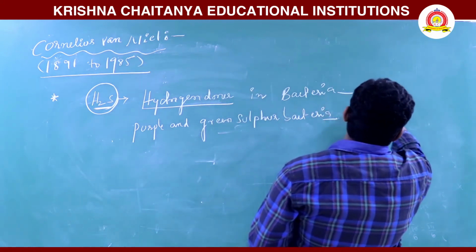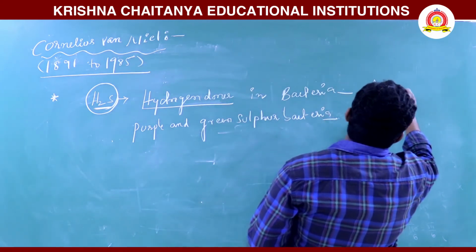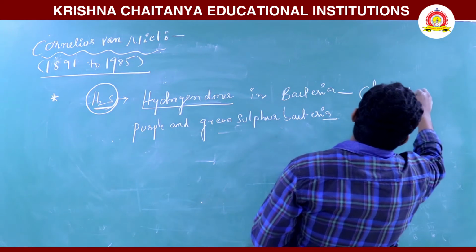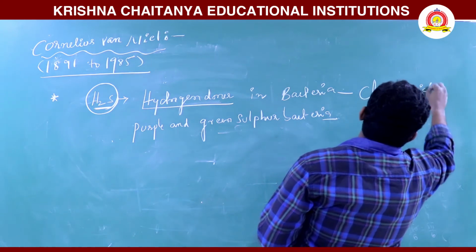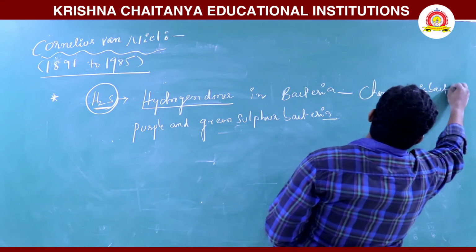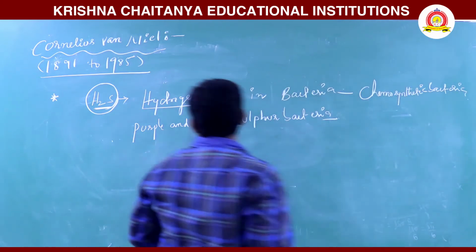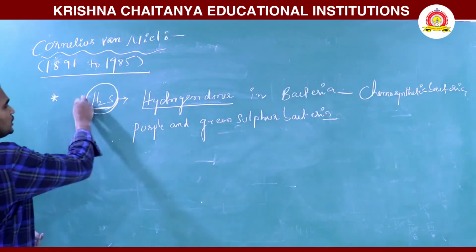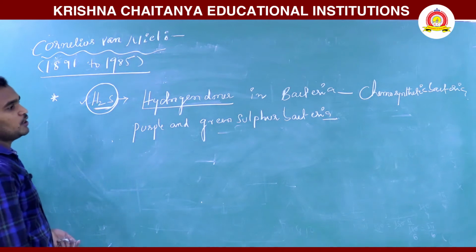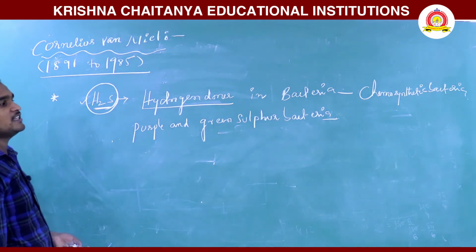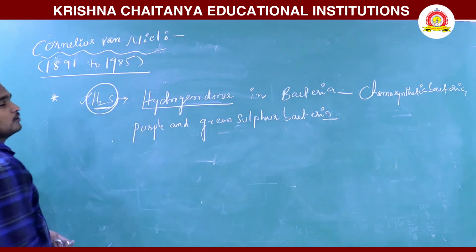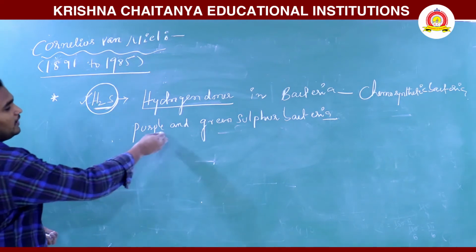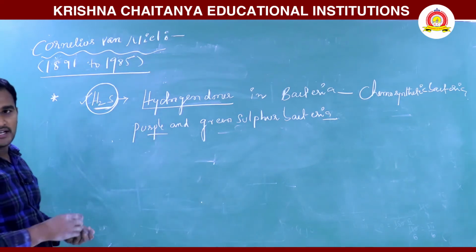These are chemosynthetic bacteria. What are they utilizing? H2S as the hydrogen donor to synthesize food material. So mainly purple sulfur bacteria.